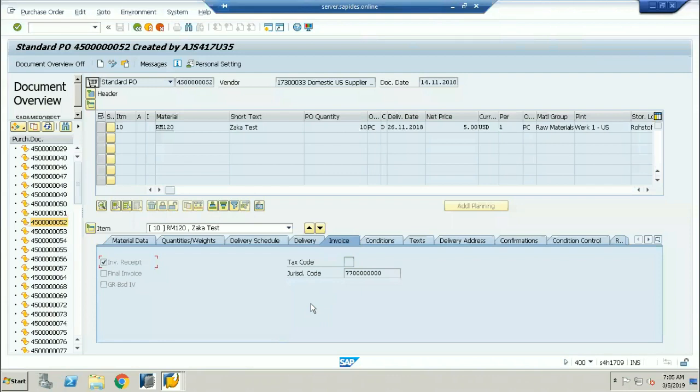So this is the stock view you can view in the storage locations. Very, very important. In the different storage locations, you can see what stock is available.